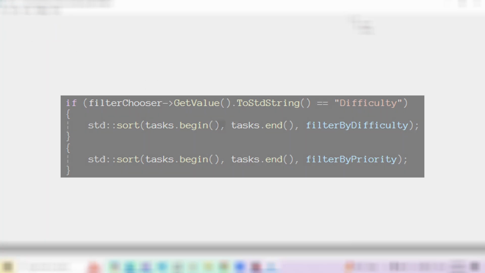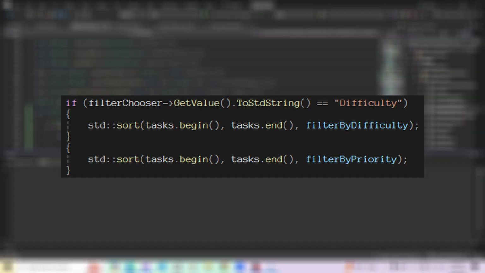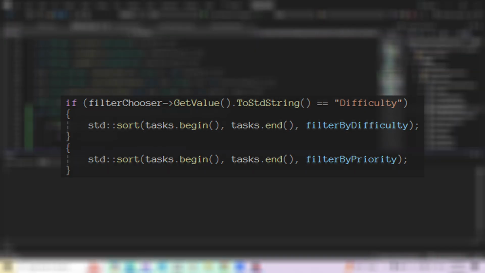For this day, I wanted to focus on troubleshooting the aforementioned error from last day. I quickly found out that any option will sort by priority, meaning that there was an issue with the if statement. I changed it to check for a standard string instead of a wx string, but then I realized I made a really stupid blunder. I forgot the else keyword. I'm pretty sure some of you already noticed that.